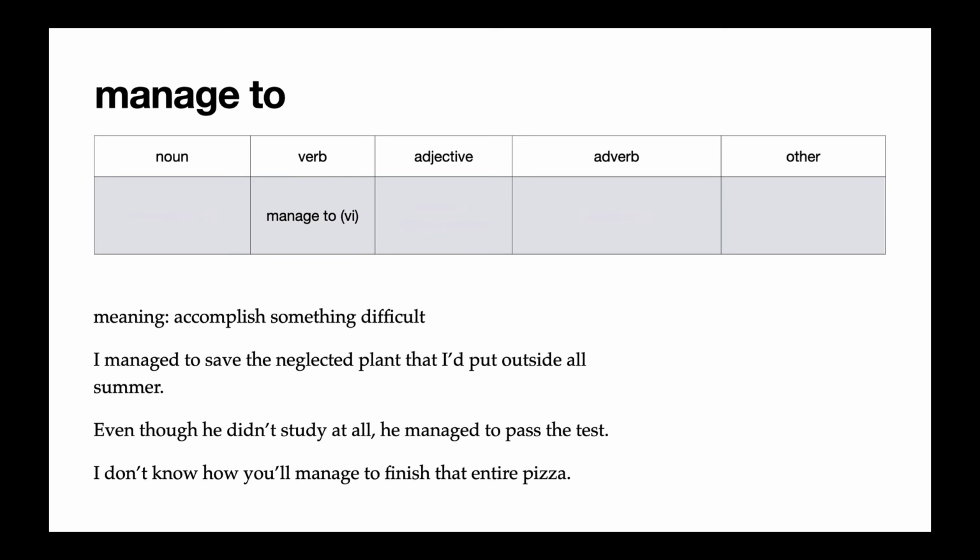Another example would be, even though he didn't study at all, he managed to pass the test. It would be very difficult to pass a test if you don't study, but he did it. He managed to do it. And in the last example, I don't know how you'll manage to finish that entire pizza. Again, we have managed to followed by a verb, and that means eating a whole pizza is hard, but maybe you can do it.